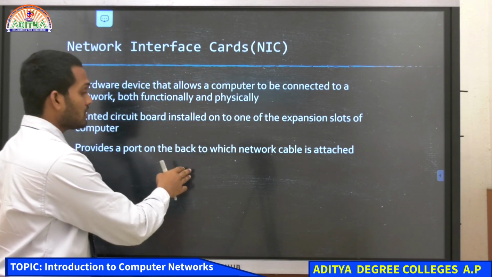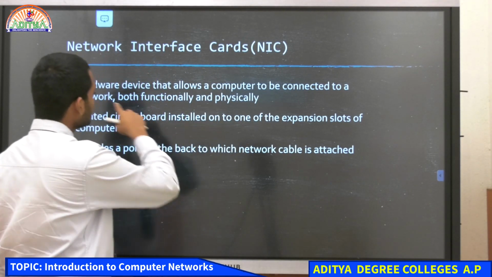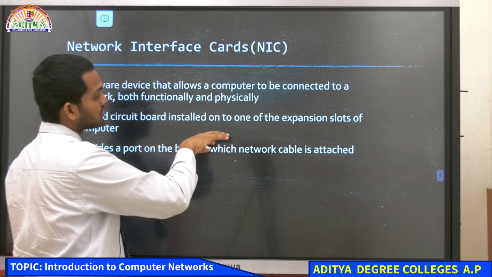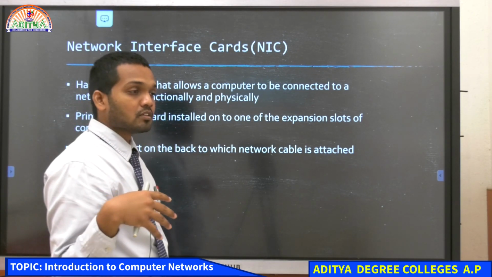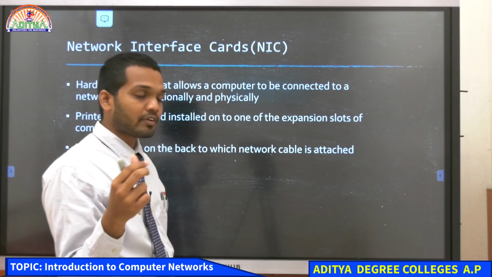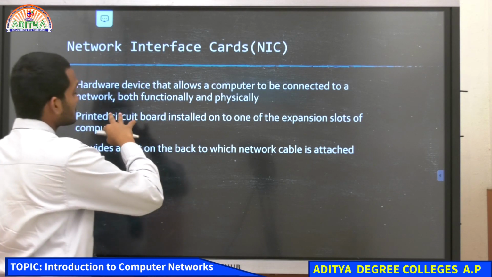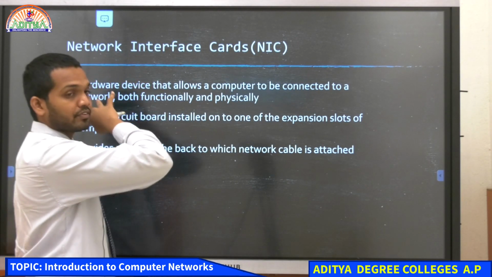What is that port? It is your network port, and internally it has a hardware device installed in your computer. That hardware device is called the network interface card.